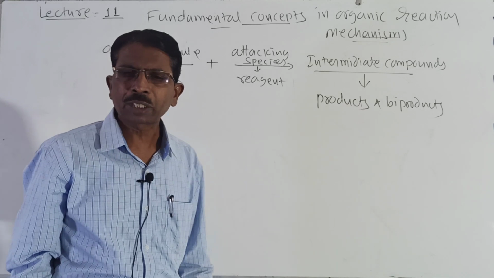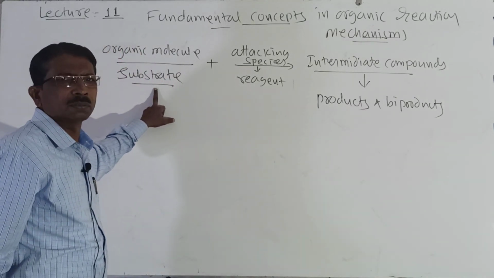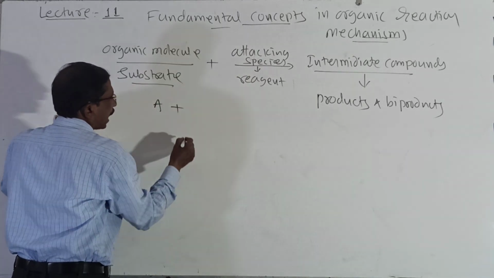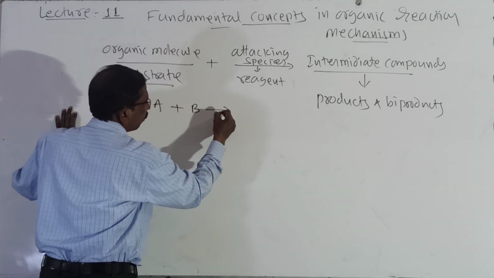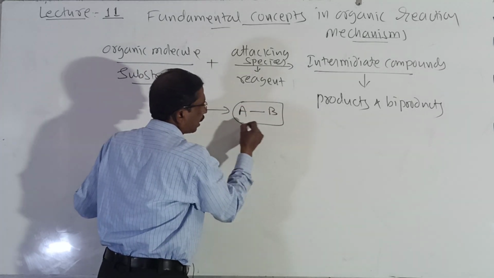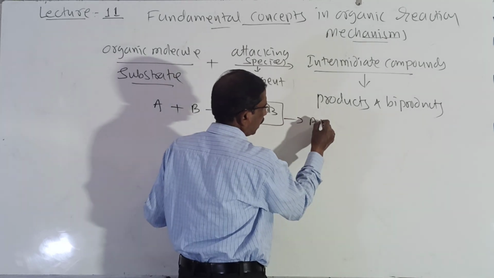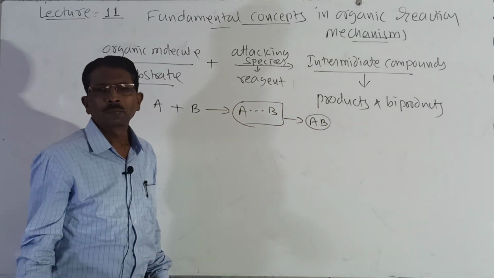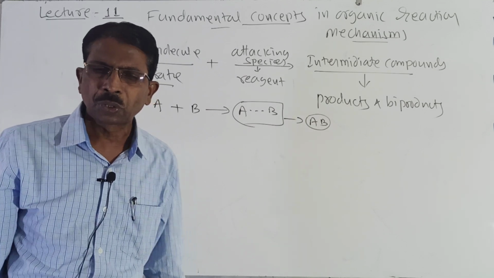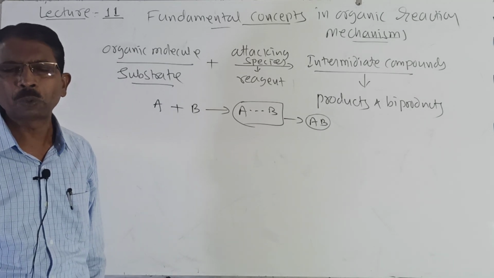So here it is the reaction mechanism. Look here, the organic molecule is called the substrate, and suppose it is A, then it reacts with the attacking species B, and then it forms an intermediate compound, and this intermediate compound is unstable, and then it forms the product. And in a few reactions you will get a byproduct also. So this is the reaction mechanism, how the reaction takes place in organic compounds.